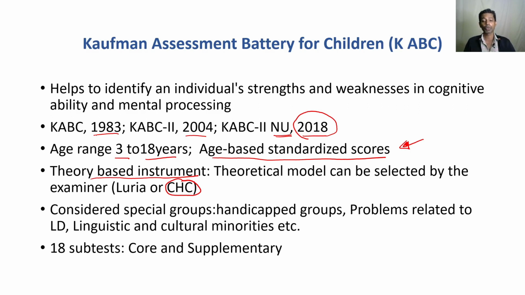But for some marginal or minority groups, Luria's model is also used, and that would be more appropriate when you have marginal minority groups. So one advantage of this scale is that it has considered special groups.